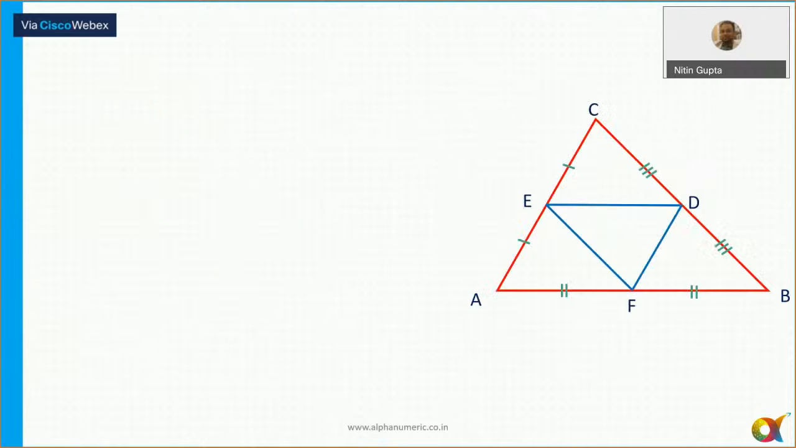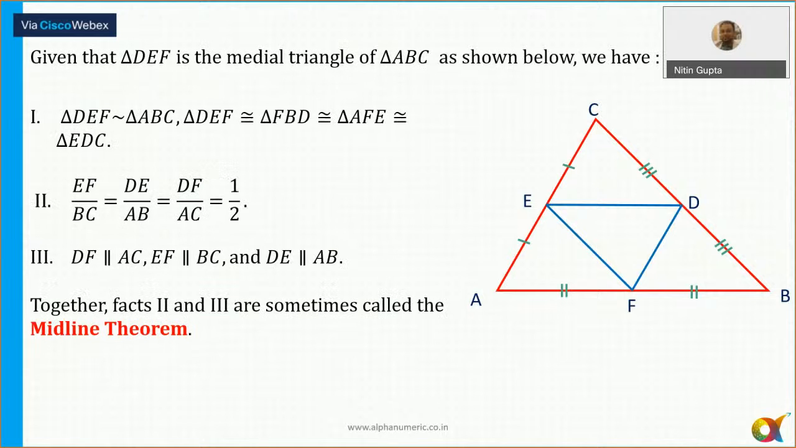Now that is the midline theorem that I already explained to you here, isn't it? Whenever you join the midpoints, the length will always be half of the third side. So that is given here. And the line will also be parallel.